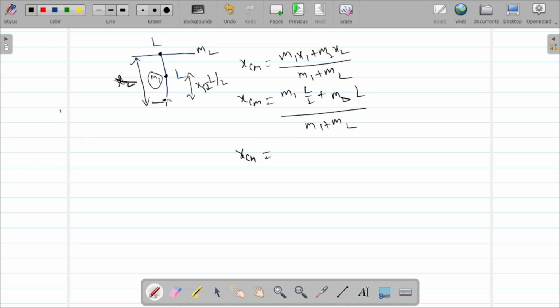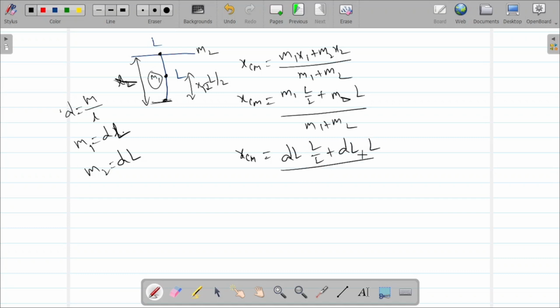This is the rod only, no? A rod has only linear density. So density equals mass by length, as it is a linear density. So mass equals density into length, and that length is L. m1 is dL, m2 is also dL only, as the length has been taken the same. So m1 is dL, so dL into L by 2 plus dL into L, by dL plus dL.